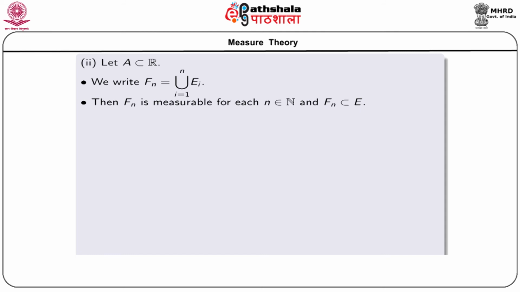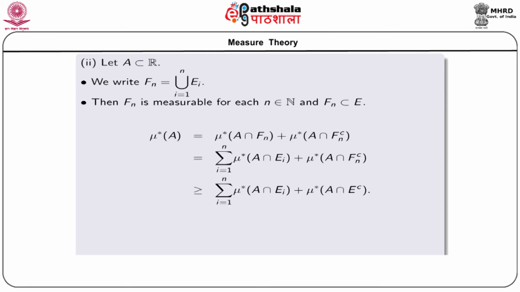So this set F_n is measurable for each n belonging to capital N, and obviously F_n is a subset of E, which is the union of all E_i, and consequently we can use the measurability of this set F_n,